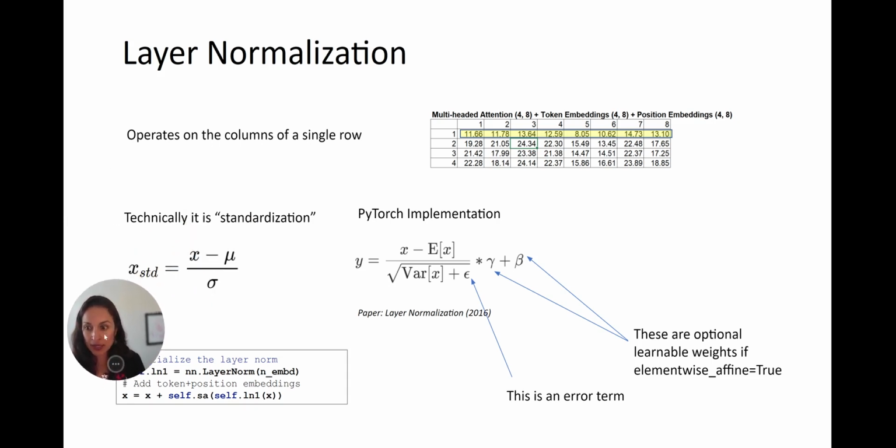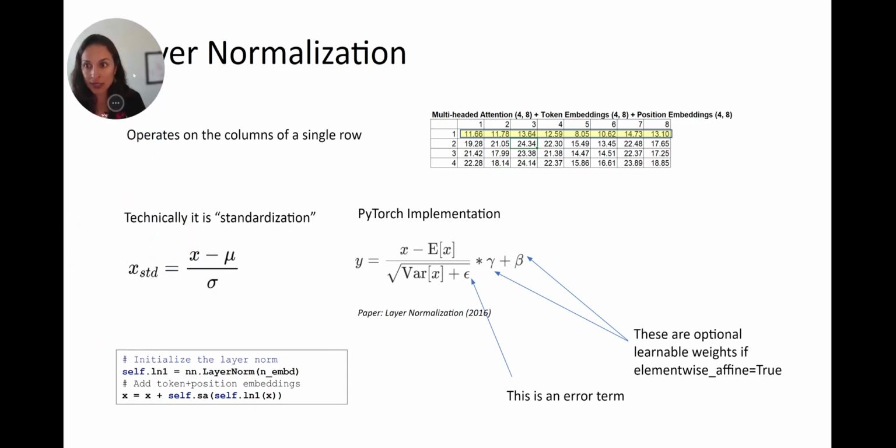Next up is this layer normalization. This operates on the columns of a single row, and it's going to change this row of numbers into some new numbers wherein the mean will be 0 and the variance 1. And in the PyTorch implementation, there's also an error term and some other learnable weights. But for our spreadsheet purposes, we're just not going to bother with the learnable weights.